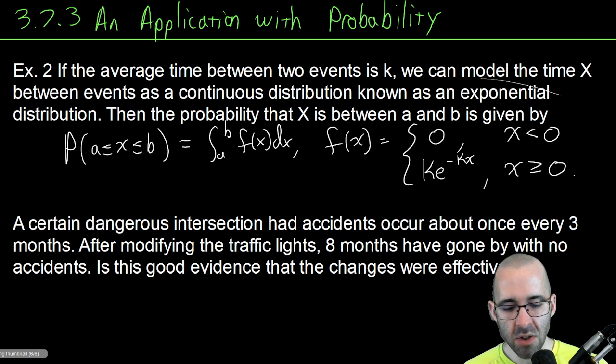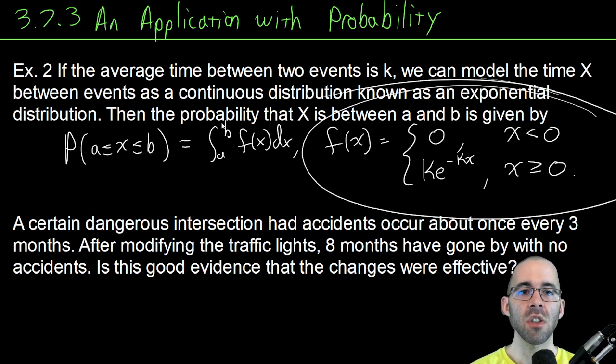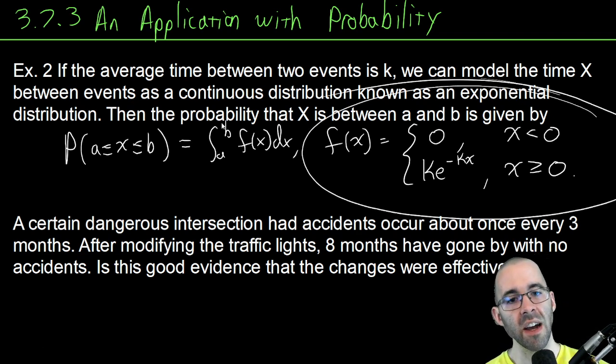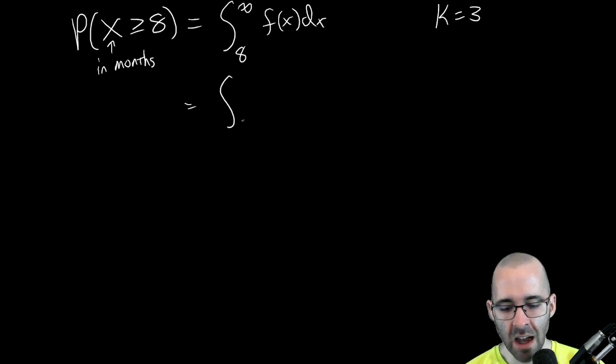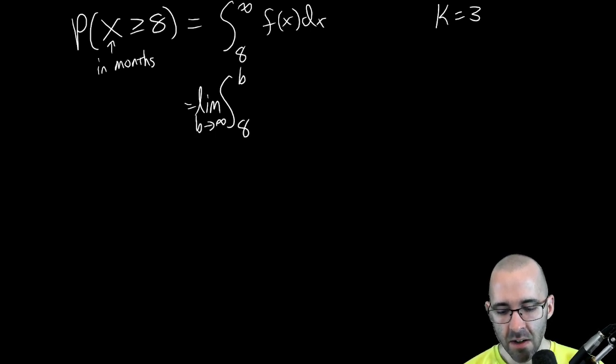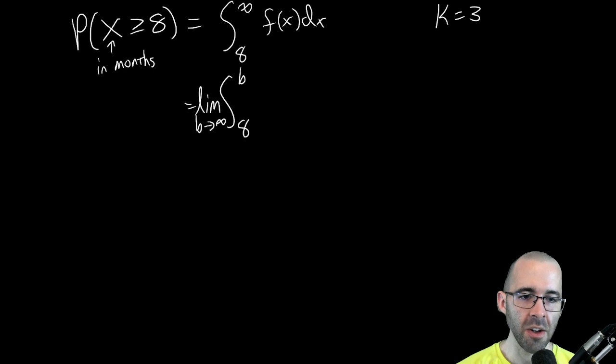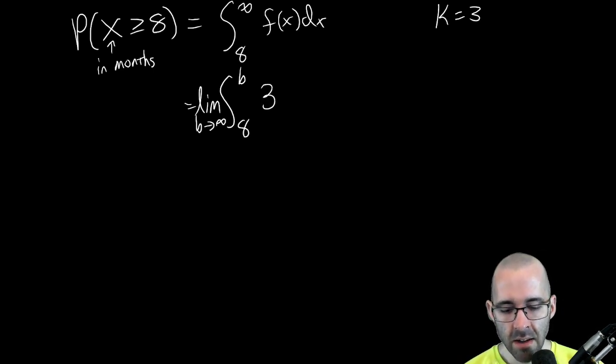So it's a piecewise function, but notice this piecewise function has one piece for negative x's and one piece for non-negative x's. Well, we're only looking at non-negative x's, so we can just use that piece of f. We don't have to use the other piece. And instead of writing infinity, let's write it as a limit. We need to do that. It's an improper integral. So it's going to be k e to the negative k x.